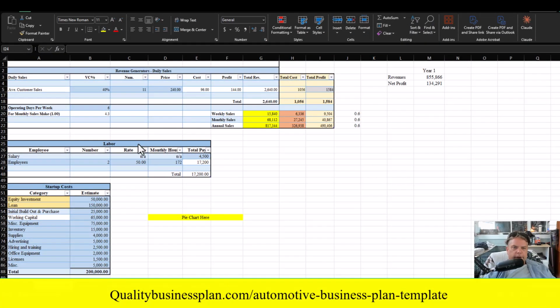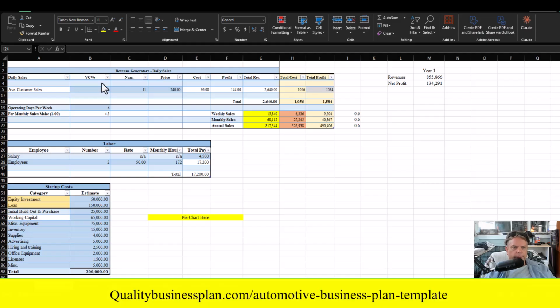All right, here is the start of the show, the auto repair financial projection template that I do offer at the link below. And the starting point here is going to be your daily revenues. So the whole point of my template is we start at the daily revenue, specifically how many customers you're going to service, the average price you're going to charge per customer, and your variable cost. And then at the end, we're going to have your pro forma profit and loss statement for the next 5 years, 12-month profit and loss. Also, I've included an update for 2027, the break-even analysis, as well as a cash flow valuation. What is your business worth based on its cash flows? Well, this is going to tell you.